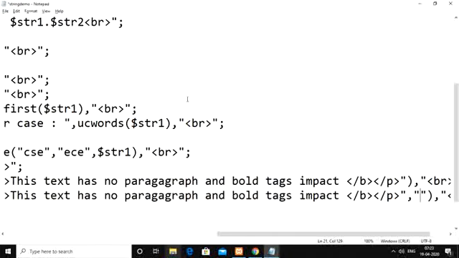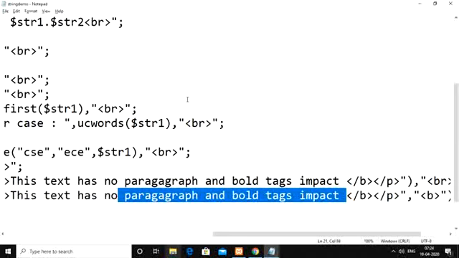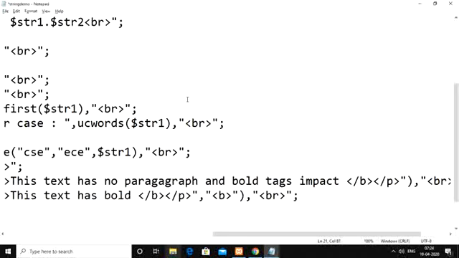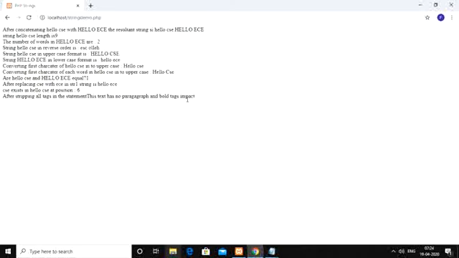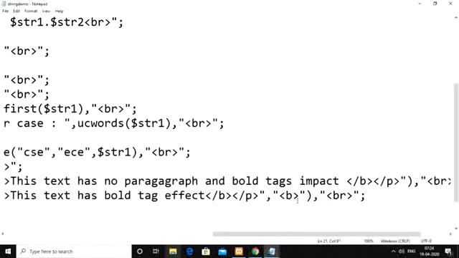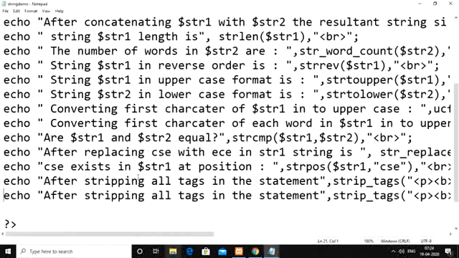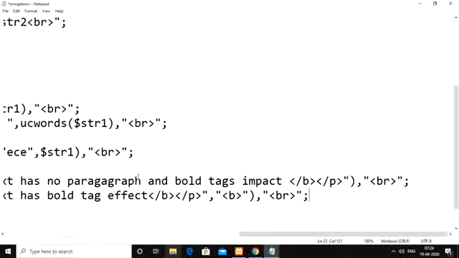So that particular tag that you do not want to remove, you need to give here. You should not remove the bold tag, so for that reason I am giving the bold tag. In that case only bold text will be represented. This text has bold tag effect, you can write here. Paragraph will be removed, only bold text will exist. See the output: this text has bold tag effect. Other than bold, it removed all the tags in the given string.